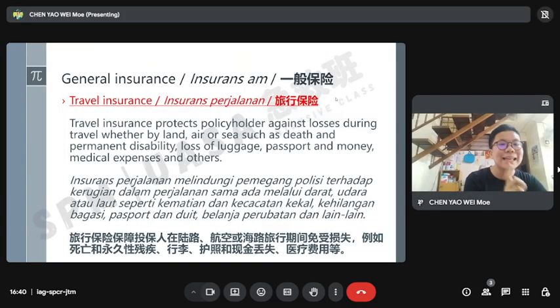So when you are overseas or somewhere, whether working or traveling, and you are in trouble, in an accident, your travel insurance can cover your expenses in that country.